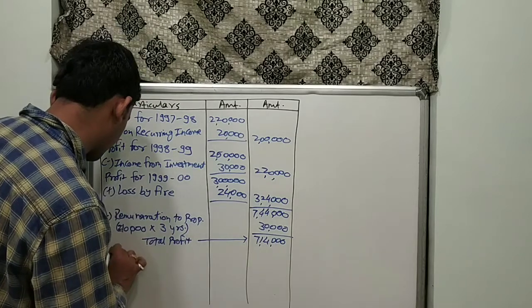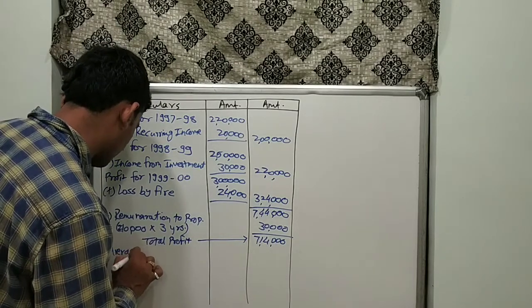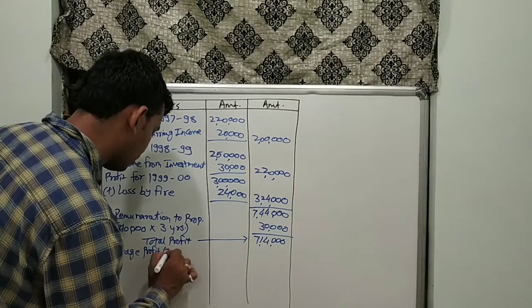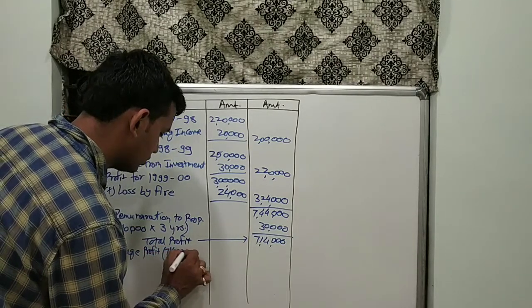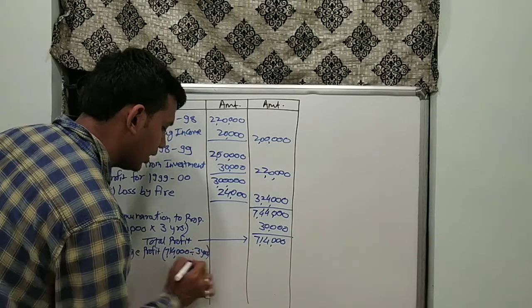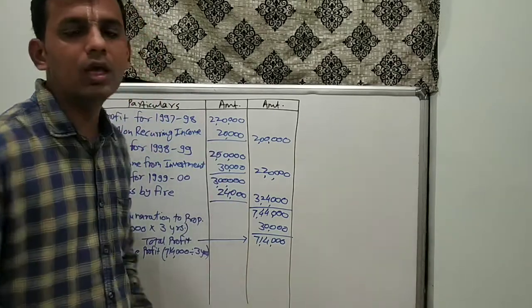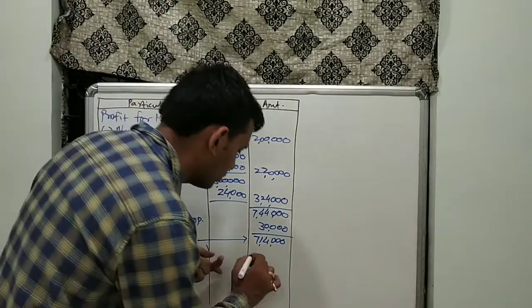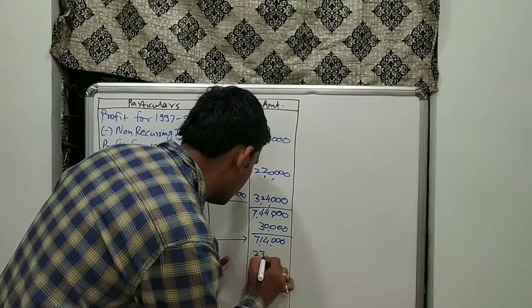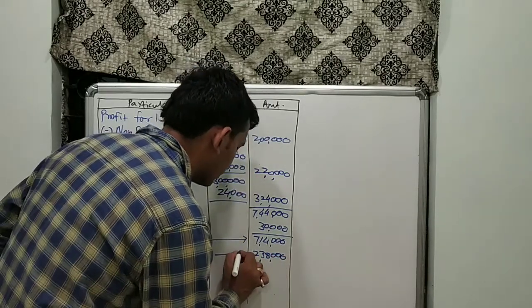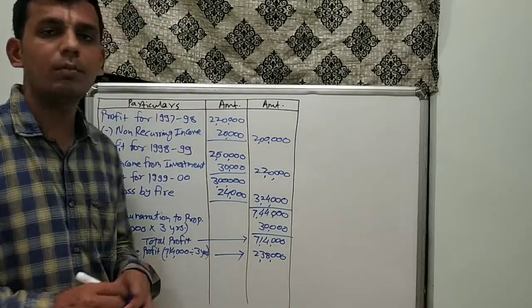Once we get the total profit, we can now calculate the average profit. Total profit 7,14,000 divided by 3 years, as the profit was given for 3 years, so we divide it by 3. We get our answer as 2,38,000, which is our average profit.